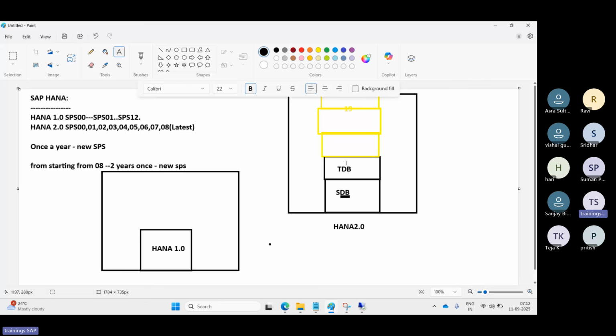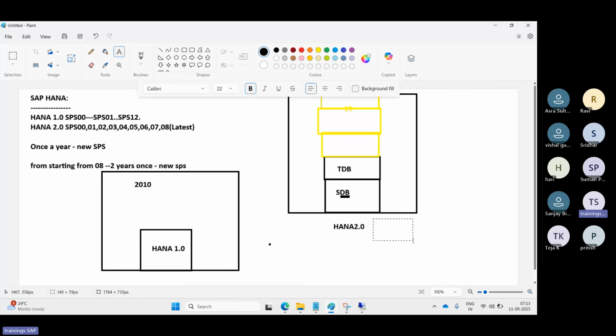The initial release of HANA 1.0 happened in 2010. The main focus is in-memory for real time, but the concept is the same. HANA, either 1.0 or 2.0, same story, same Rajnikant, same characters, right? Similarly, here also the concept is the same. HANA means storing the data in memory, a column-oriented database.